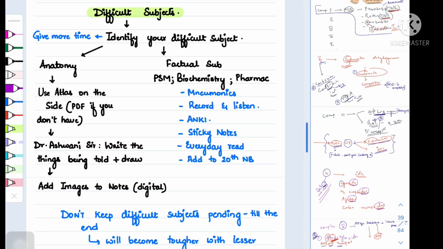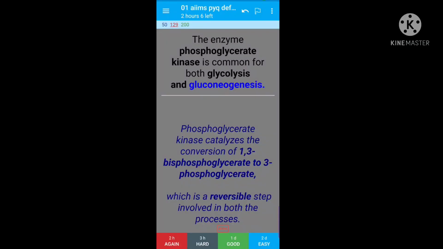Then Anki. Anki for active recall and spaced repetition. There are people who have already made decks based on Marrow pearls or PrepLadder notes or question banks and shared it with everybody. You can definitely check that out at the subreddit MedSchool Anki India. This is how Anki works. For those who are new to this, it's a free app on Android and Windows. You have to pay for the iOS version though.